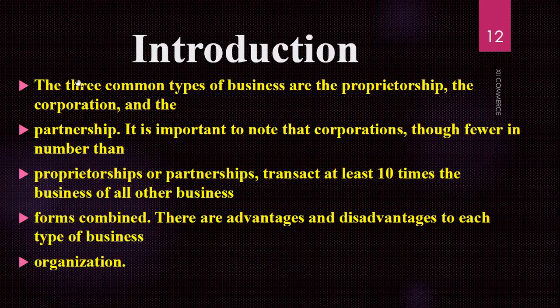Now the introduction. The core concept inside this is the three common types of businesses we have, which you all know: sole proprietor, partnership, and the company. It is important to note that corporations are fewer in number. We have sole proprietors, and 2 to 20 for partnership. For the banking business, we have 10 partners. The proprietors in partnership can transact up to 10 times the business. To form the combined business, they have some advantages and disadvantages too.